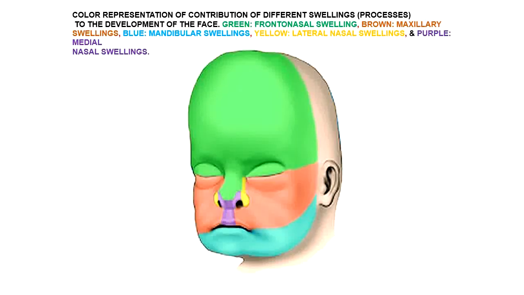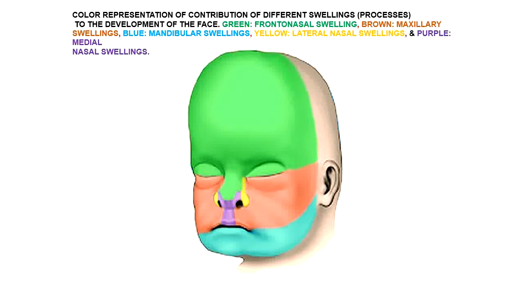Again, a colored representation of contribution by different swellings or prominences. The green is for the frontonasal swelling, brown for the maxillary. You can see the maxillary swellings are fused with the lateral nasal swellings, and cheeks have been brought into existence, and the maxillary swellings are partly fused with the mandibular swellings, which are colored blue, and here they also contribute to the formation of cheek.